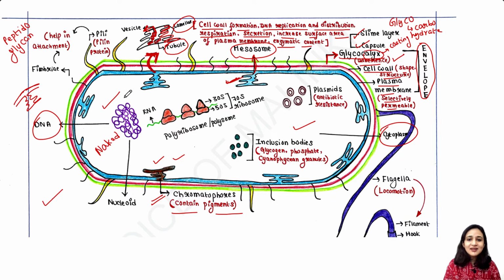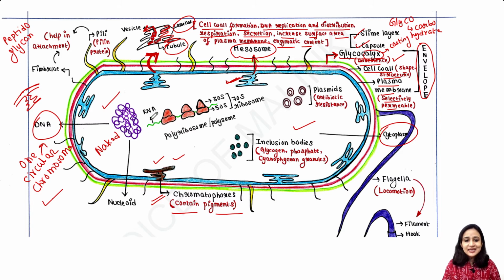And these are circular chromosomes. So a bacterial cell contains only one circular chromosome or DNA.